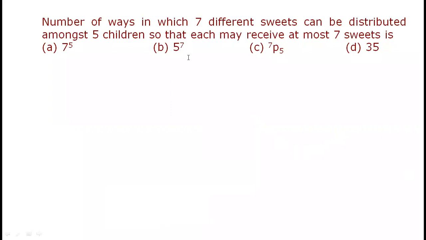Let's think about this question. It is like you have 7 questions, each question with 5 options. You can put all questions first option, all questions second option, like that. Like here also, we can give all sweets to one person. Similar: 7 questions with each question 5 options here.